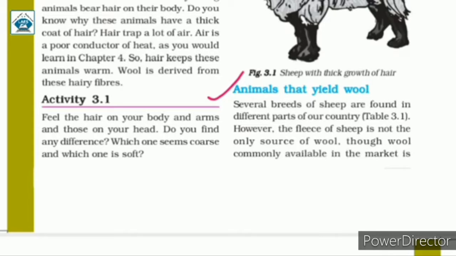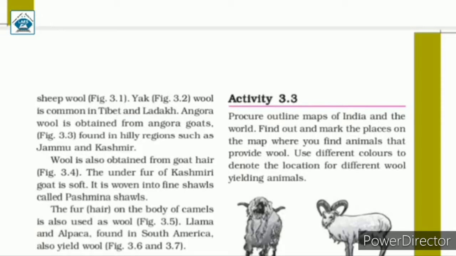Animals that yield wool. Several breeds of sheep are found in different parts of our country. However, the fleece of sheep is not the only source of wool, though wool commonly available in the market is sheep wool, as you can see in figure 3.1. Yak wool is common in Tibet and Ladakh. Angora wool is obtained from Angora goats found in hilly regions such as Jammu and Kashmir.